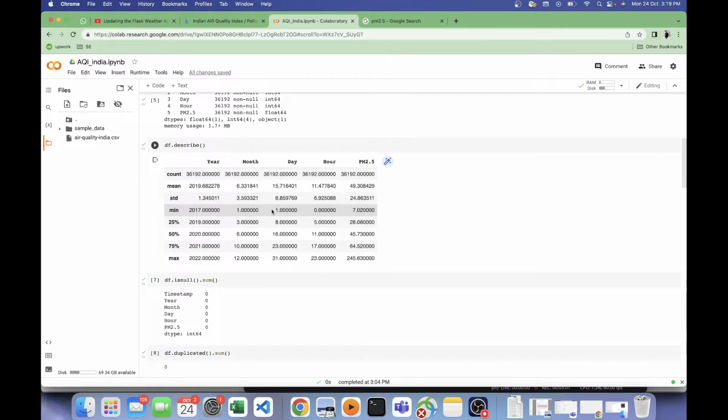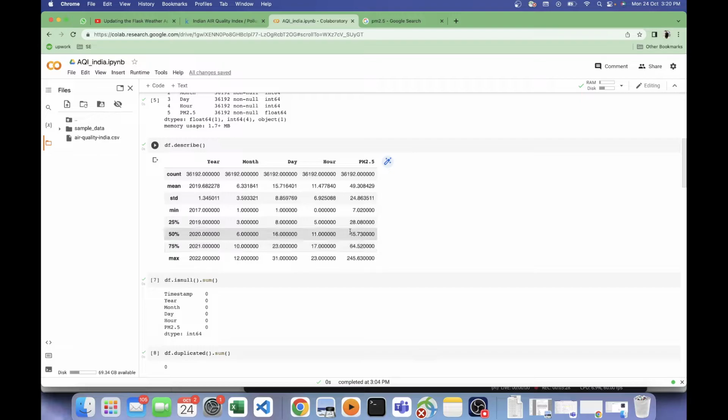We'll see the PM25 value here. Okay, the mean is 49. It's a bad thing that the mean is 49. Even the 50th percentile is still 45, so it shows that the outliers are not impacting the mean a lot, but really the values are not good.